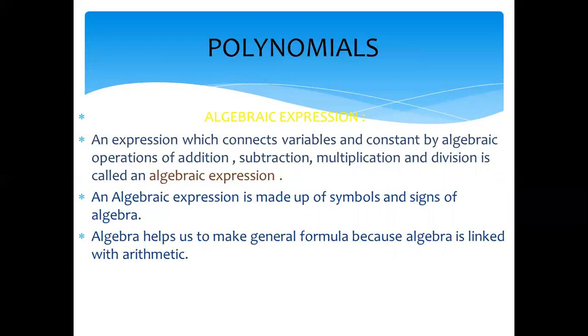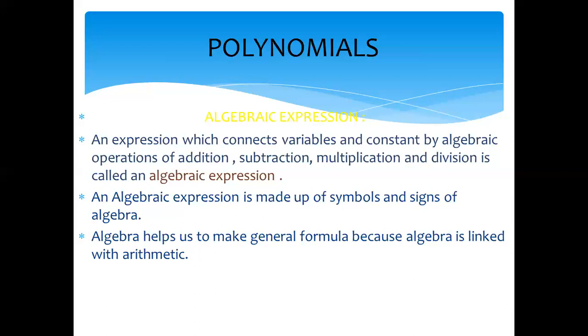An expression which connects variables and constants by the algebraic operations of addition, subtraction, multiplication, and division. Addition, subtraction, multiplication, and division are called the algebraic operations. And in the previous chapter we did set operations: union, intersection, and complement. So don't mix these operations. This is called an algebraic expression.